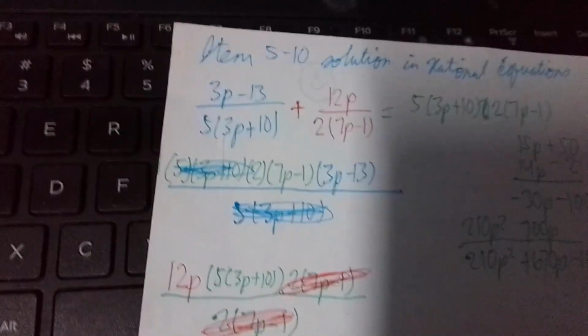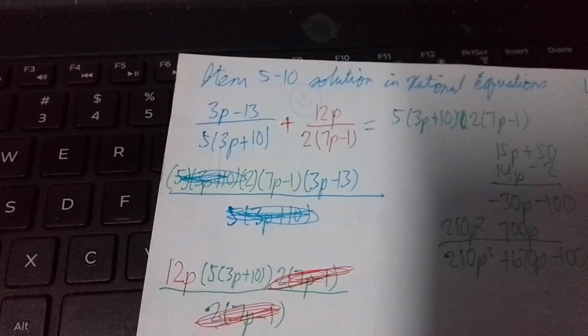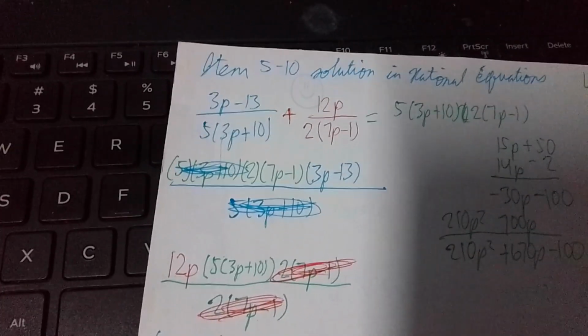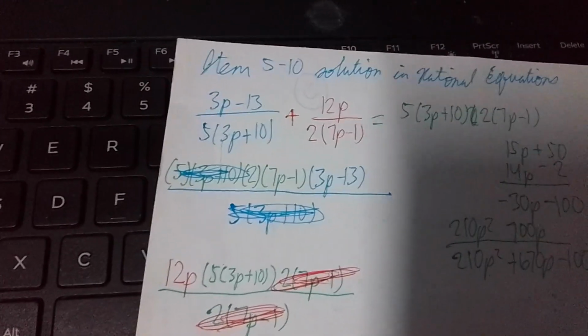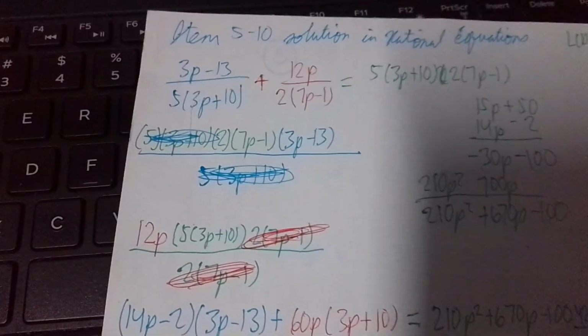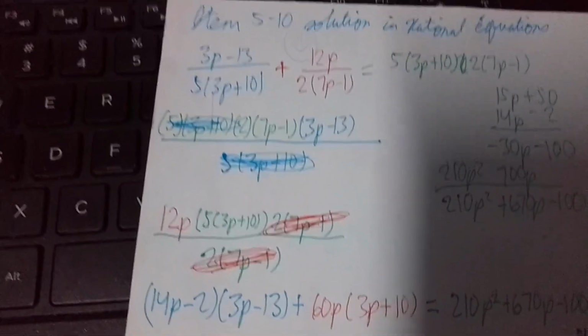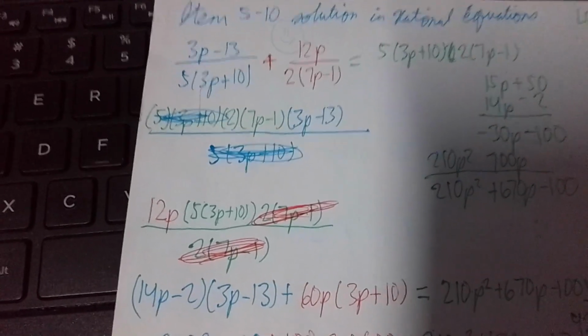On the right side. Now we try to multiply everything on the left side. So on the left side, we have this. 5 times 3p plus 10. They cancel out, and we still have 2 times 10p minus 1. Diba? And on the right hand side, the 2 times 10p minus 1, we divide by this one, and we should get this answer.